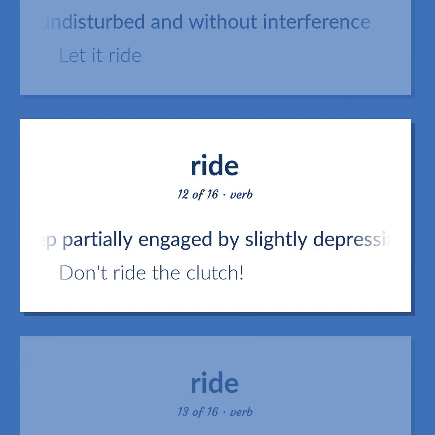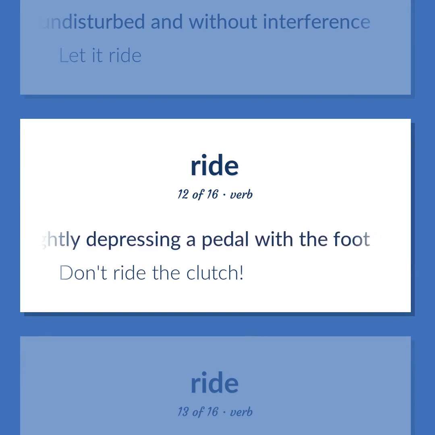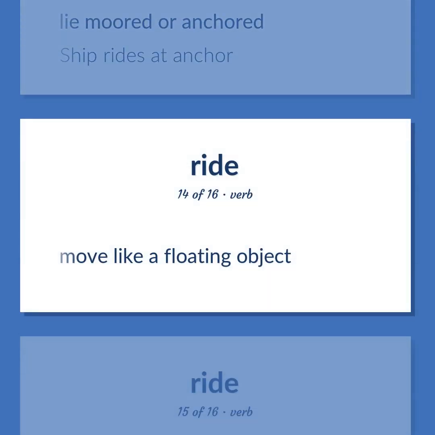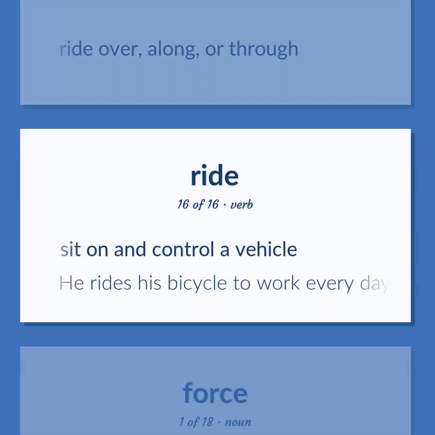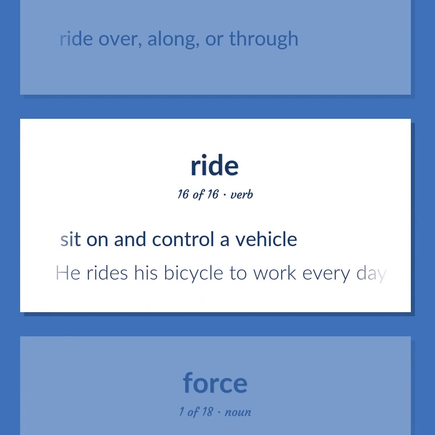Keep partially engaged by slightly depressing a pedal with the foot. Don't ride the clutch. Lie moored or anchored. Ship rides at anchor. Move like a floating object. Ride over, along, or through. Sit on and control a vehicle. He rides his bicycle to work every day.